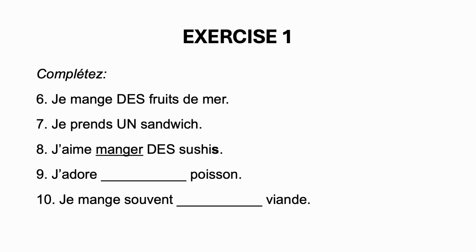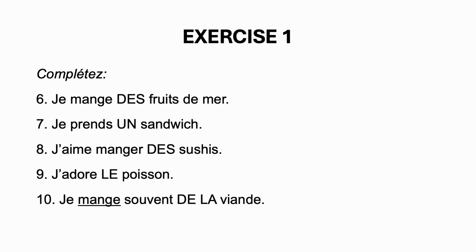9. J'adore le poisson. Adore is a verb of preference, so you have to use le, la, les. Poisson is masculine, you use the form le. 10. Je mange souvent de la viande. You do not have a verb of preference here. Viande is feminine singular, so you have to use the form de la.